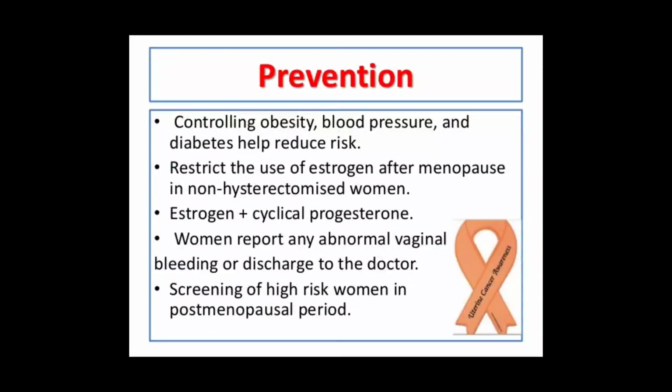There are certain ways by which the occurrence of endometrial carcinoma can be prevented. First is controlling obesity, blood pressure, and diabetes, because these are risk factors for developing endometrial carcinoma. Then in postmenopausal females, restricted use of estrogen should be done, and preferably estrogen should be given along with progesterone. Estrogen should not be given alone. It should be supplemented with progesterone, which will oppose the effect of estrogen on the endometrium. If the woman has any complaint of abnormal vaginal bleeding, then she should immediately report to the doctor.